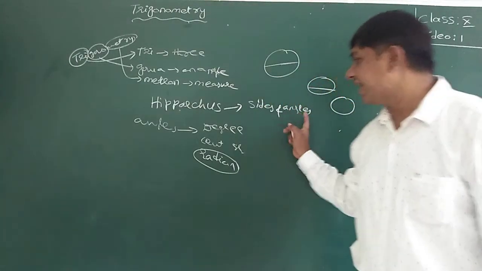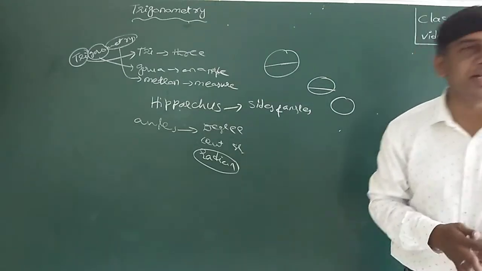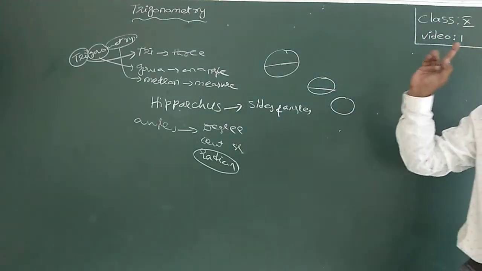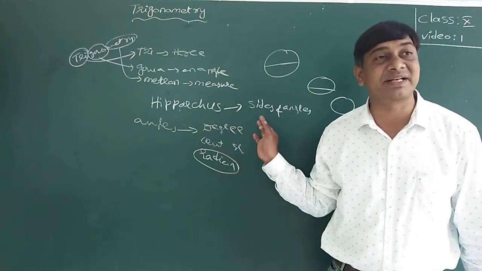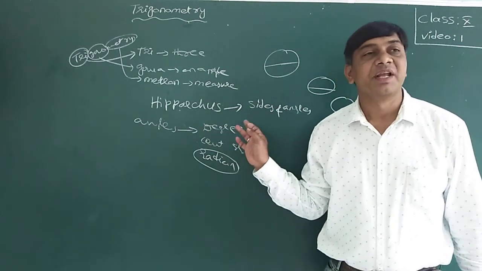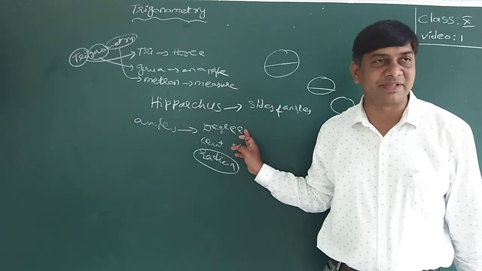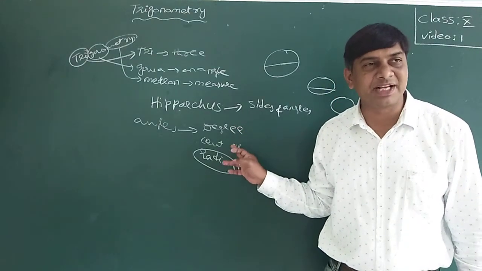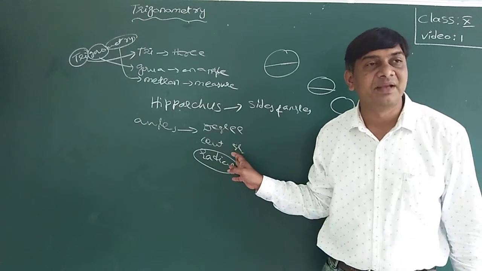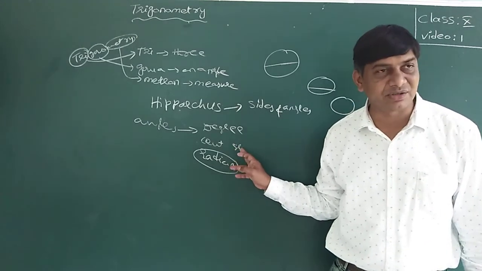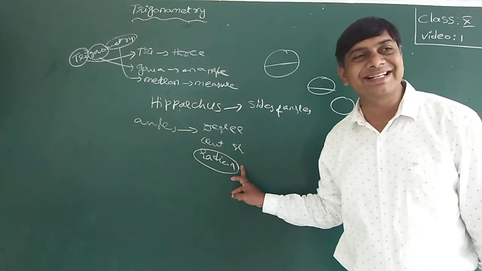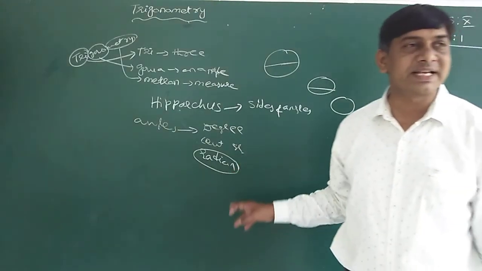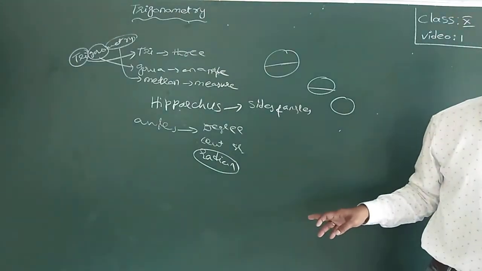Angles can be measured in three ways. One is the degree system, also known as the sexagesimal system. That was the British system. Next one is the centesimal system, also known as the French system. And the third one is the radian system, also known as the circular system.